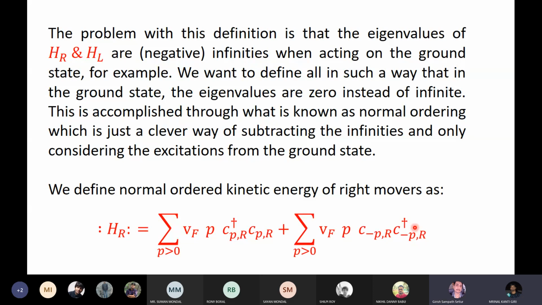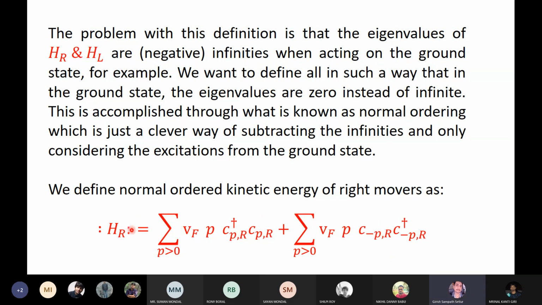Negative energies are all filled, so the Pauli exclusion principle does not allow me to do that. Here it is 0 because I cannot annihilate something that's not there. Here I cannot create another one when it's already there. So for two different reasons, these two terms are separately 0.